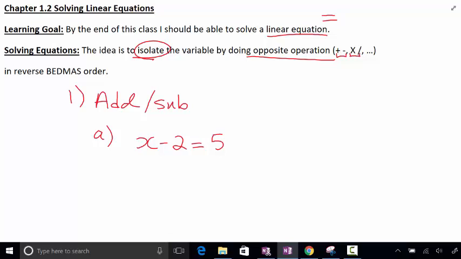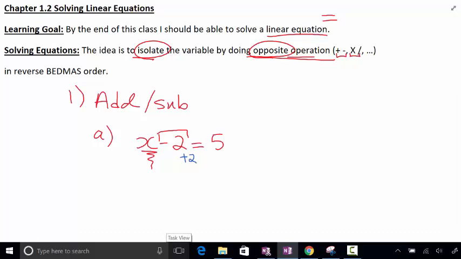All right, so how do we solve this? It says to isolate the variable. So we want this x by itself. That means we have to get rid of this negative 2. How do we get rid of a negative 2? You have to do the opposite operation of minus 2. What's the opposite of minus 2? It's a positive 2, or plus 2. So what we can do here is plus 2.